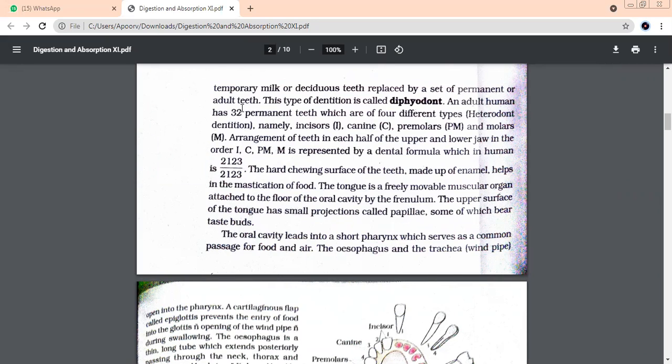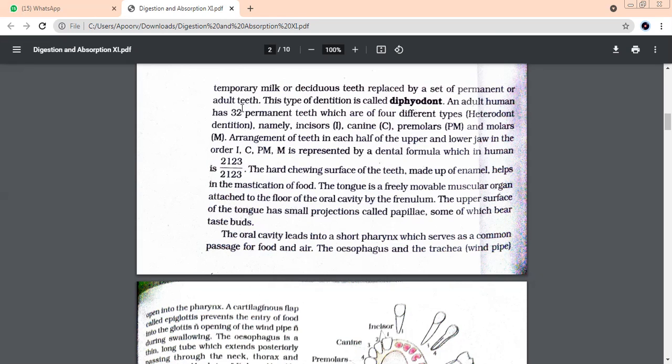Because we said we have heterodont types of teeth, that means we have different types of teeth. There are four categories of teeth we have. You have already done this: incisors, canines, premolars, molars. Now we have the upper jaw and we have the lower jaw. We write a formula which is known as dental formula. We write the formula like numerator and denominator.